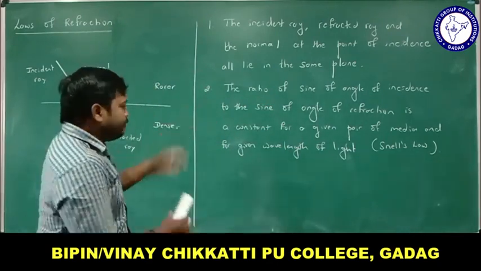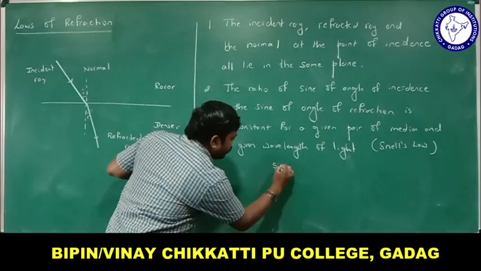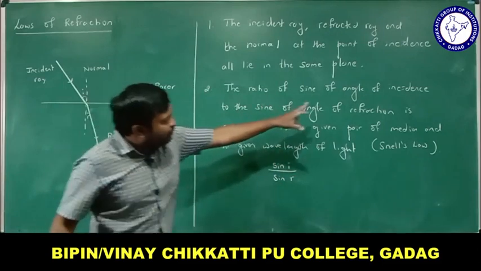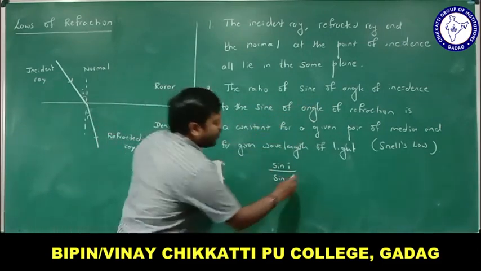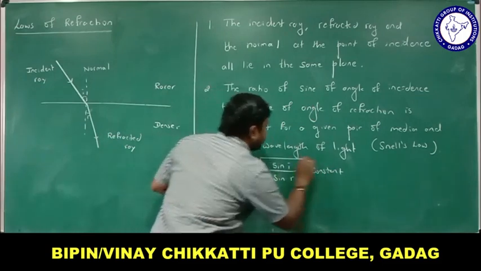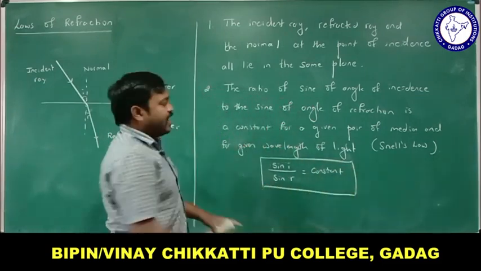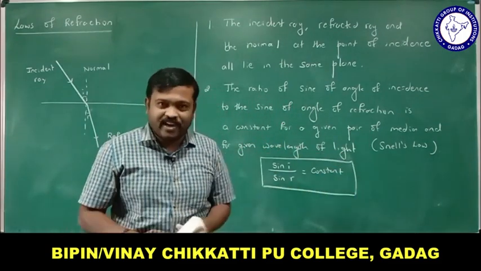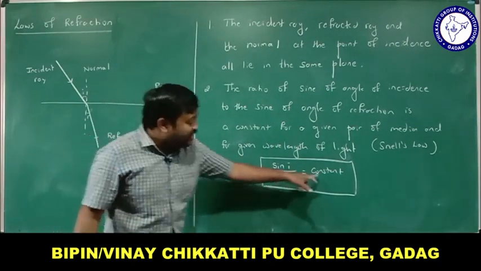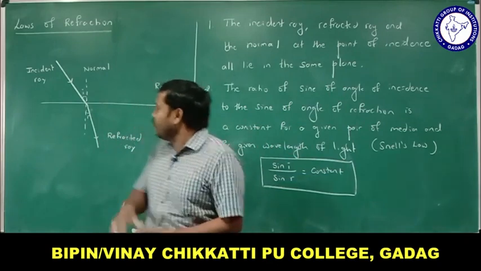By this we came to know that sine of angle of incidence divided by sine of angle of refraction is a constant, and this is called Snell's law. The ratio is a constant for a given pair of medium.